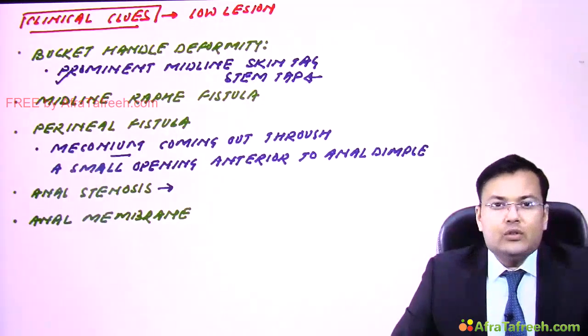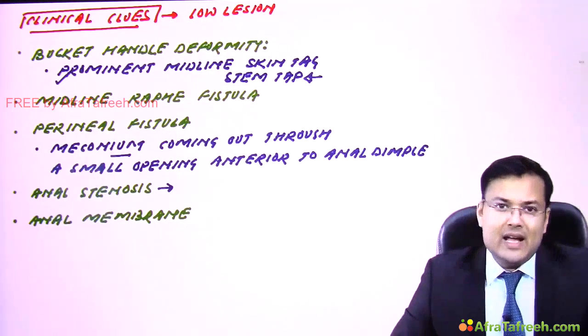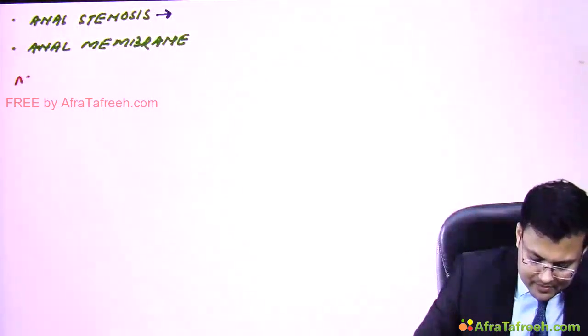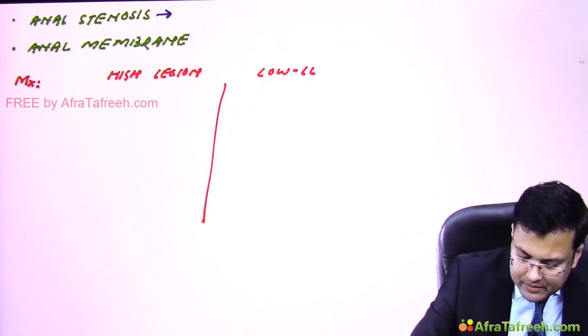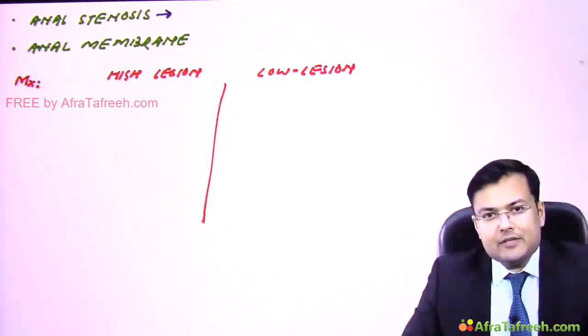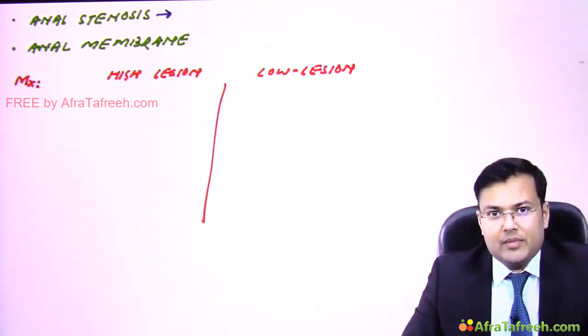Now see how the management differs in high lesion and low lesion. In high lesion, first we have to go for protective colostomy.